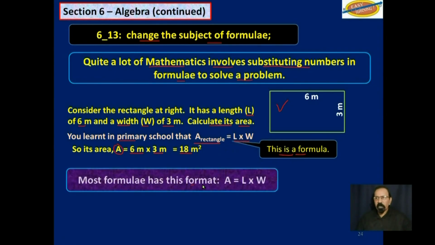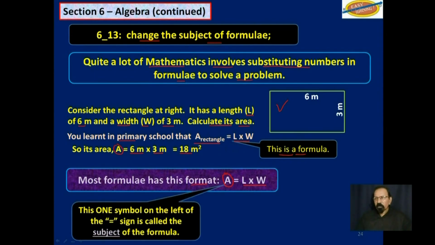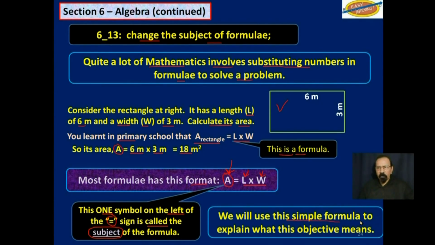Most formulae have this format. One variable is equal to a number of other variables: addition, subtraction, multiplication, division, and so on. So that one symbol on the left of the equal sign is called the subject of the formula. So in this case, the subject of the formula is A. What we need to do is to change that A and make L or W the one variable on the left. So we will use this simple formula to explain what this objective means.